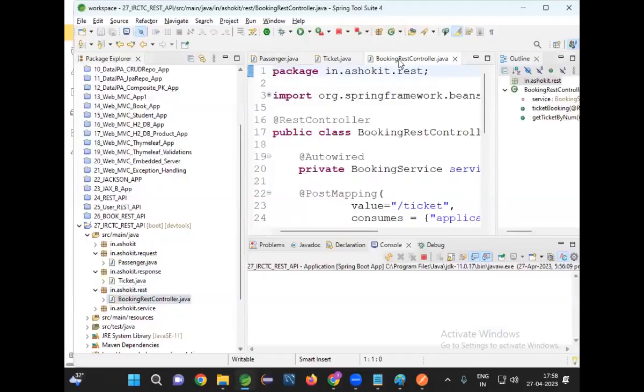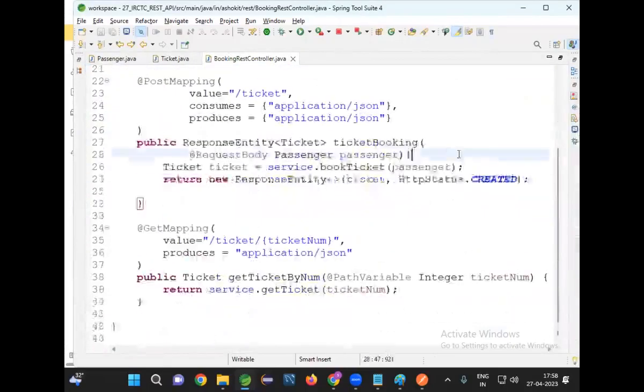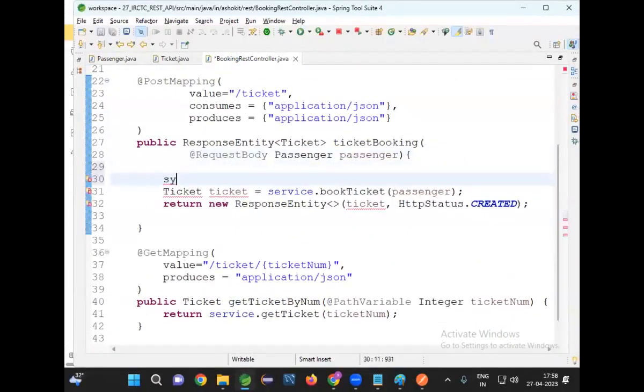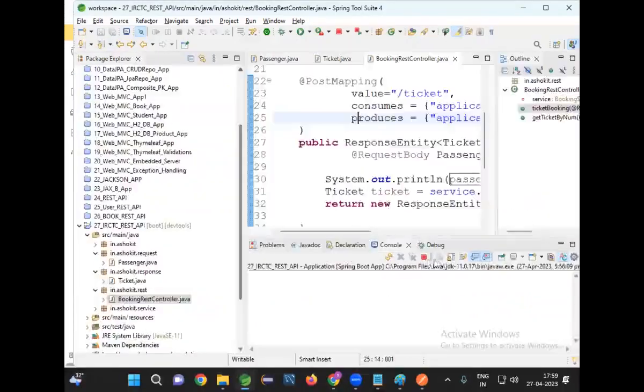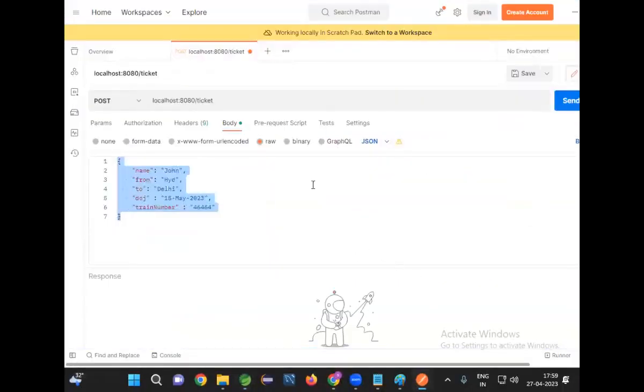I will print that data. Really, is the request coming or not? System.out.println passenger. If the request comes, the passenger data will be printed on the console. DevTools restart. Done. Clear this. Go to Postman. Post request /ticket, body, raw data, JSON.